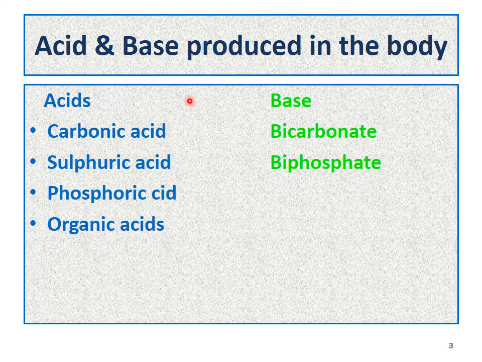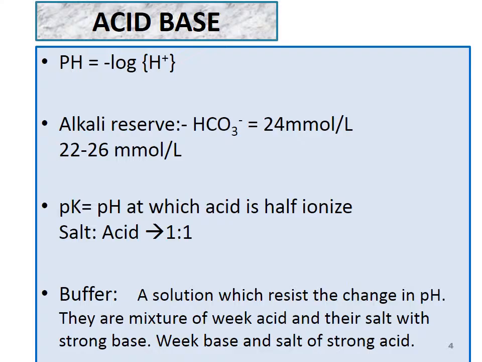Now, acids produced in our body: carbonic acid is a very important acid which is produced in excess by CO2, and sulfuric acid is produced by sulfur containing amino acids. Phosphoric acid is produced by phosphorus containing amino acids, and organic acids in all the pathways, like citric acid and lactic acid. Lactic acid is produced from lactates, and many more organic acids are produced. But the bases in our body produced are only bicarbonate and biphosphate.